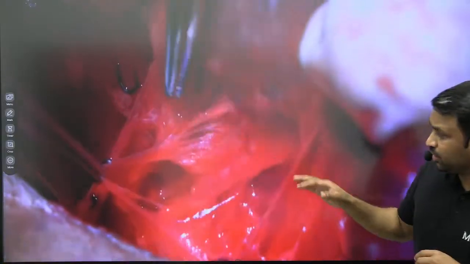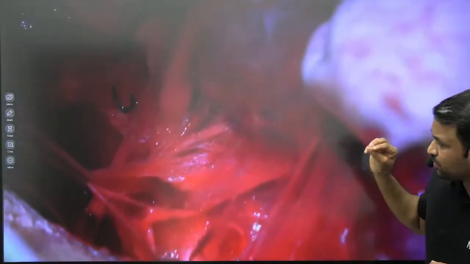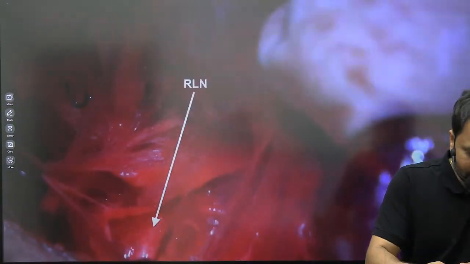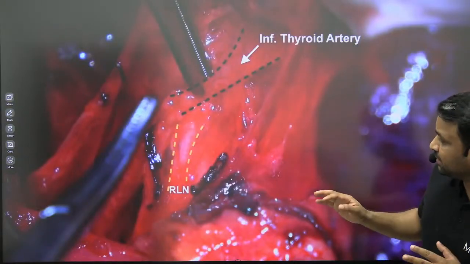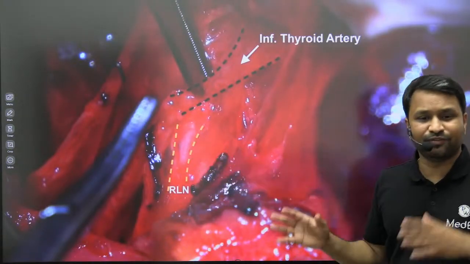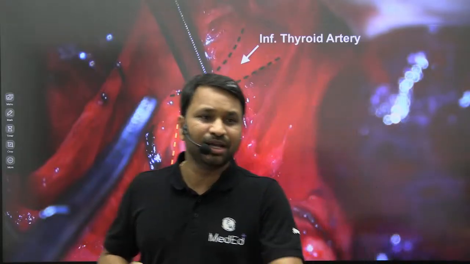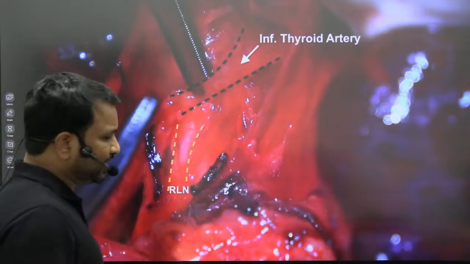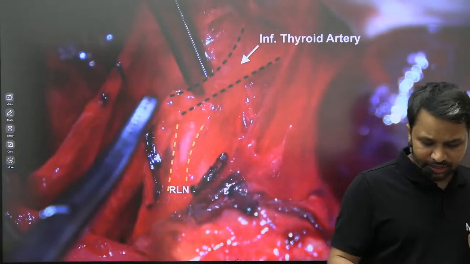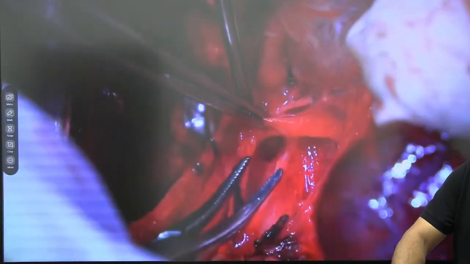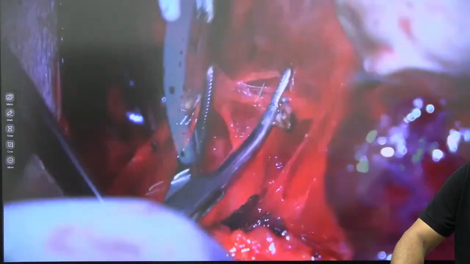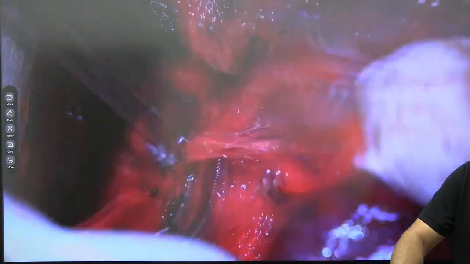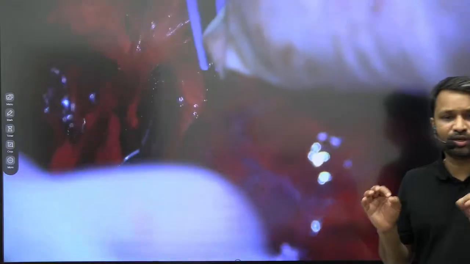So I continue to delineate. I will identify each individual structure. I will clip it. And this is what my life relies on. This is my recurrent laryngeal nerve. We have already discussed Beahrs' triangle for identifying the recurrent laryngeal nerve. You have it. You have the inferior thyroid artery. You can see the overlap. Dissect it gently. Continue to do so. As you go across, you are now going to clip each. See, you are identifying the vessel, clipping the vessel, ligating the vessel with the help of the LigaSure, which you have here. And then slowly, you will dissect each and every single component, right?